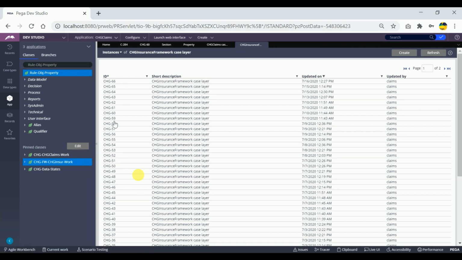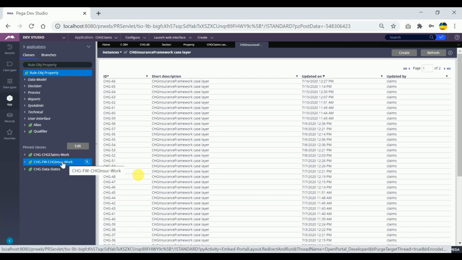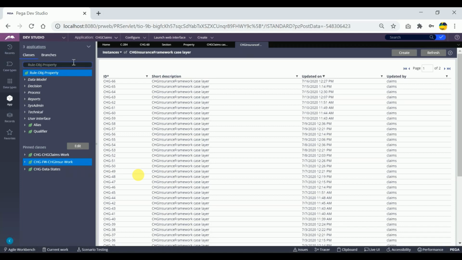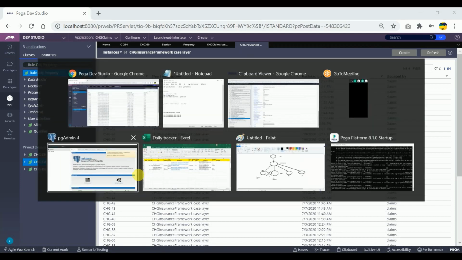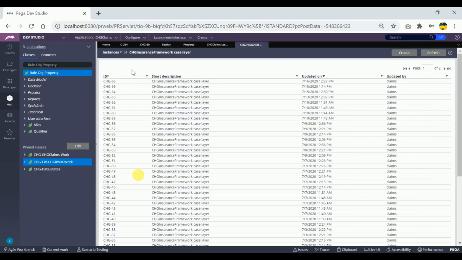So if I create two sections in my framework work class, the two section rules I create just now will be considered instances of this class only, like rule HTML section. Okay. So their class key will be the ID name, whatever I give.